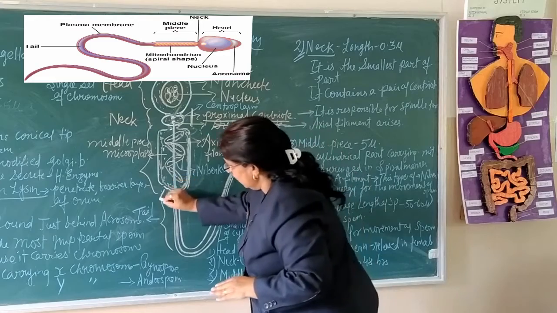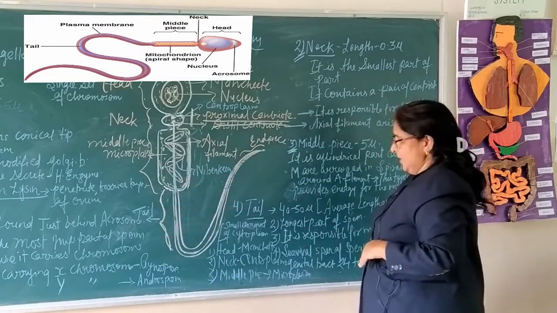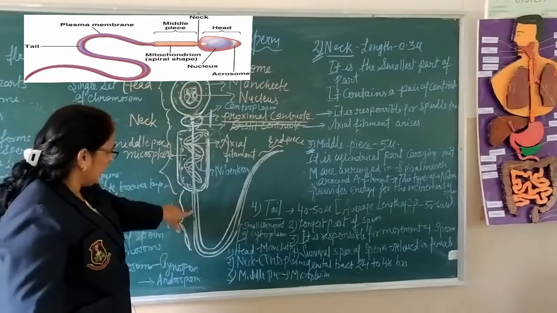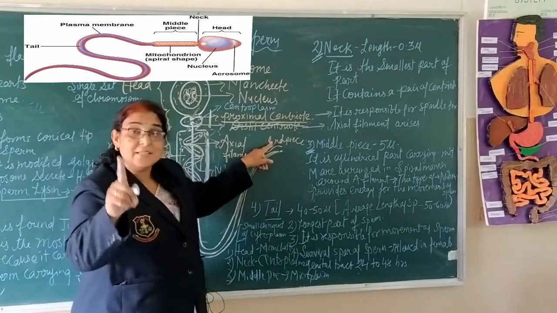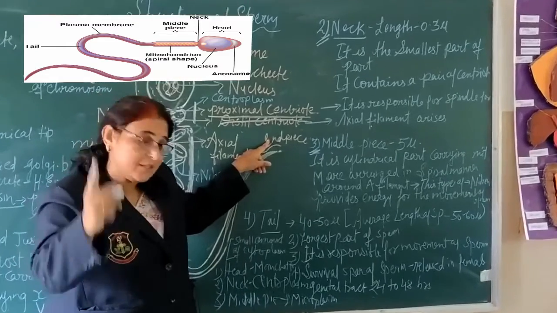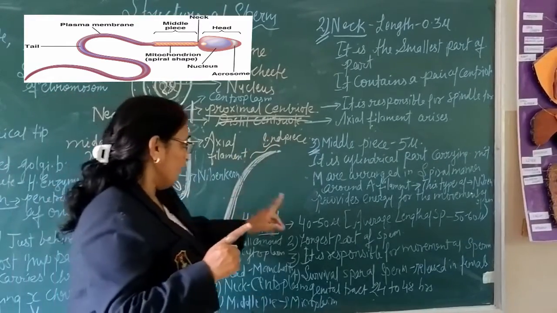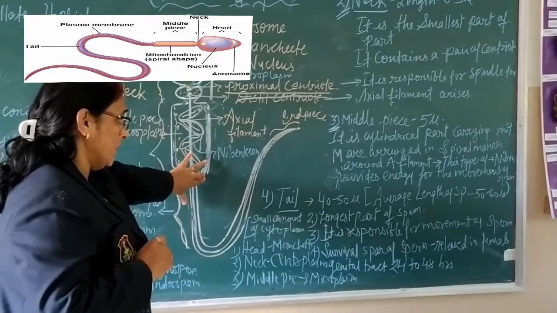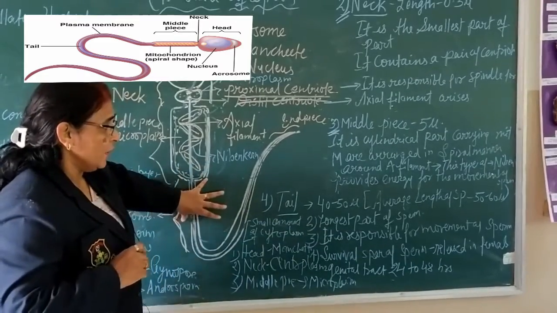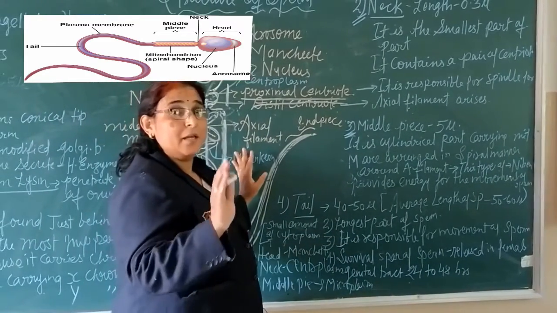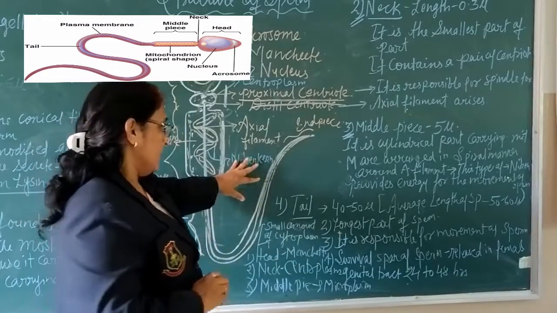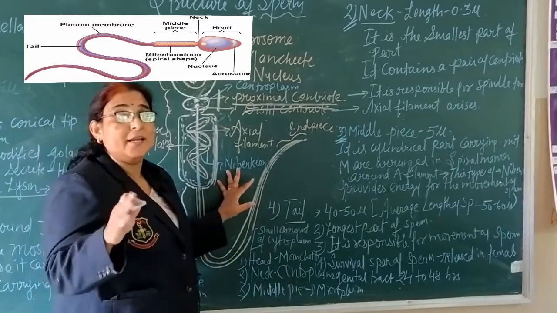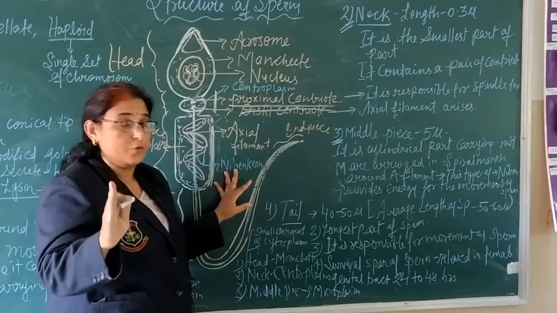Last is the tail. Tail, its length is about 40 to 50 mu. Average length of sperm is 50 to 60 mu, but tail is 40 to 50. It is the longest part of sperm and it is responsible for movement of sperm in fluid. Survival span of sperm is 24 to 48 hours, means 1 to 2 days.